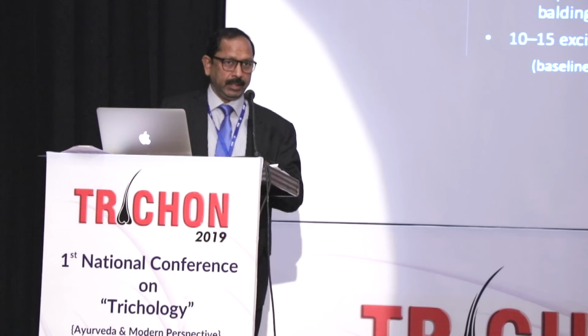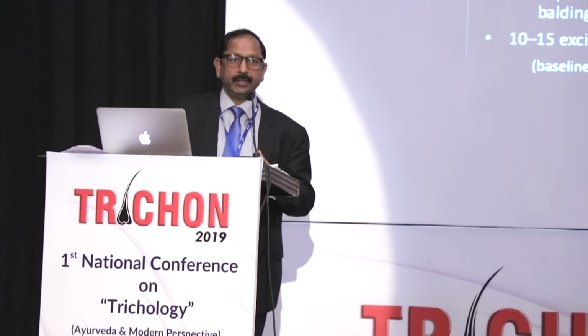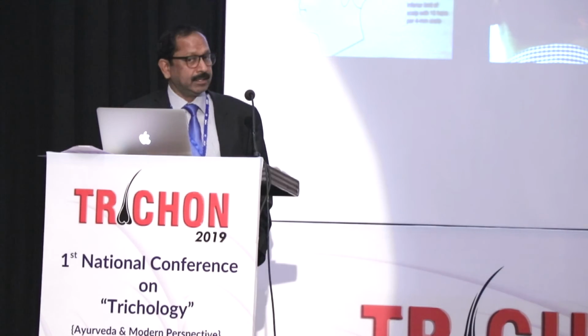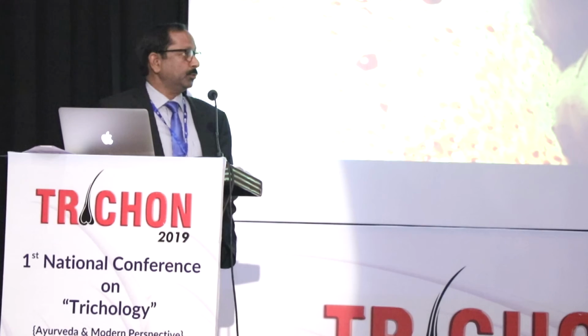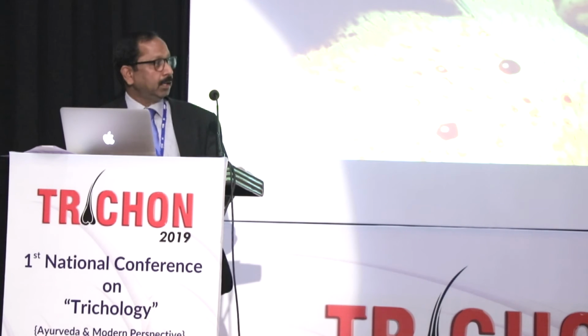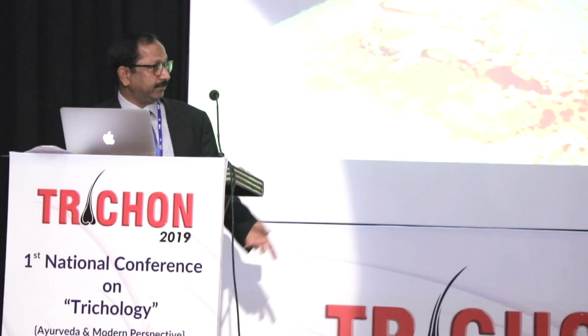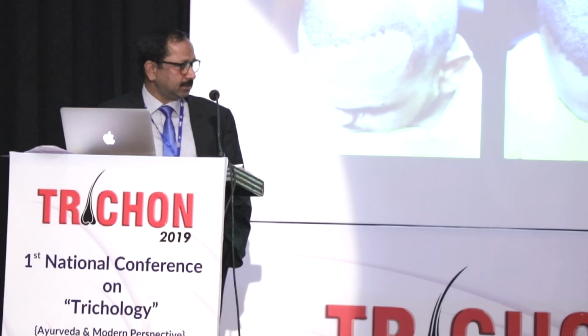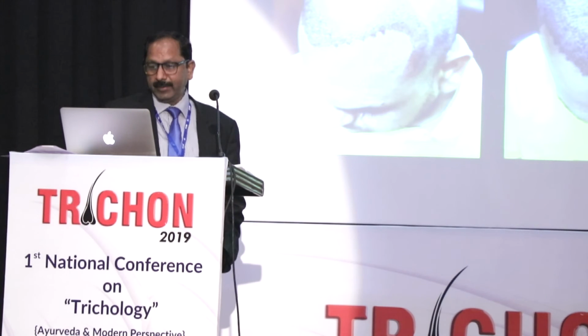We can't take grafts from all the areas in the back. There are safe areas which are not affected by hormones, and I'll show you that this is the safe area, and that is the center part of it. And this is how we take FUE grafts, and the punch should be placed parallel to the direction of the follicle. Otherwise, there will be transection. And once we have done that, this is how we separate or remove the follicles. And this is how it looks after placement. And this is at 3 days, when the patient comes for cleaning. This is how it looks.